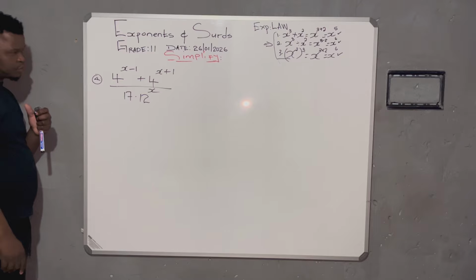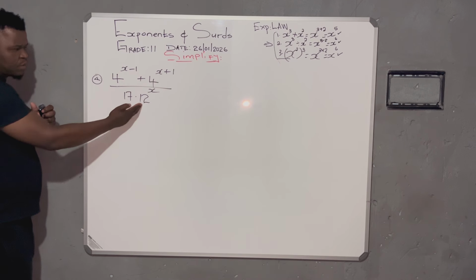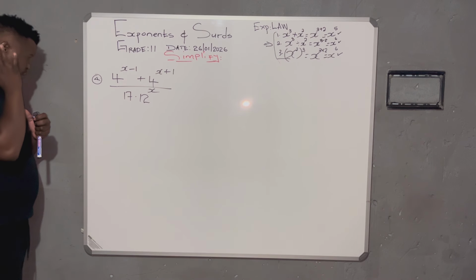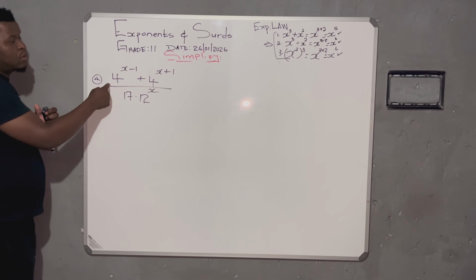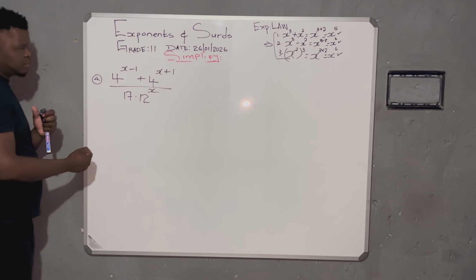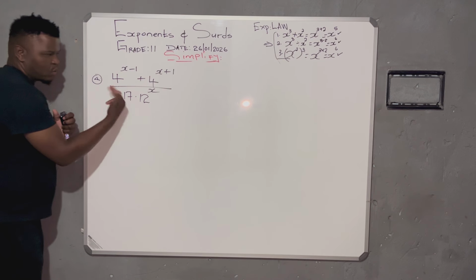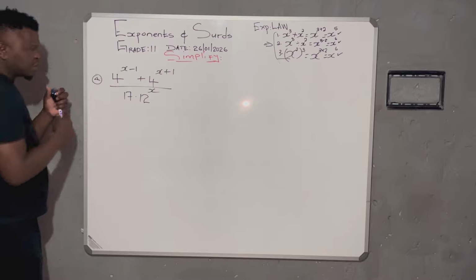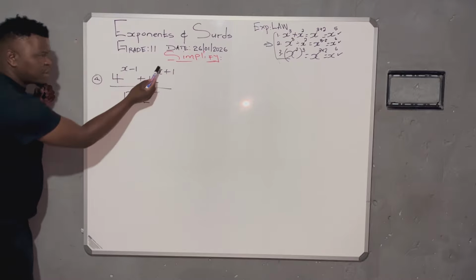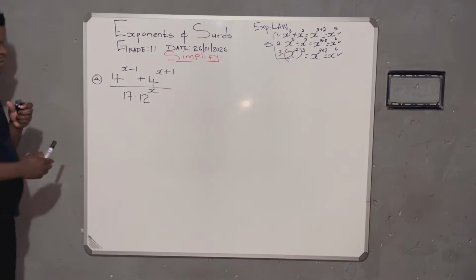12 can be changed in different forms. 4, we can just leave it as 4 and split. But will it accommodate this where there will be a cancellation of that 4x? Because you can see this 4x, we can take it as a common factor.